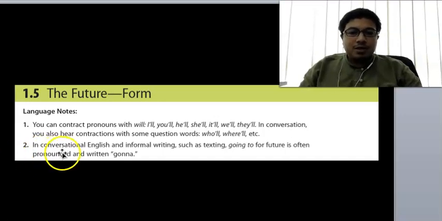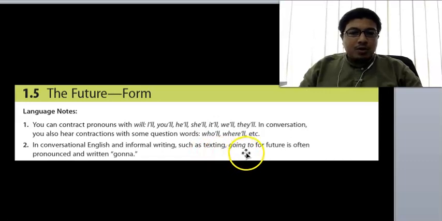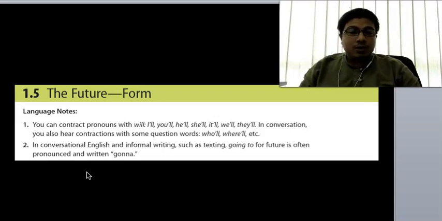In conversational English and informal writing, such as text messaging, going to is often pronounced as gonna. So that is informal. But in formal writing, we say going to or will. But in a spoken conversation, normally going to becomes gonna.